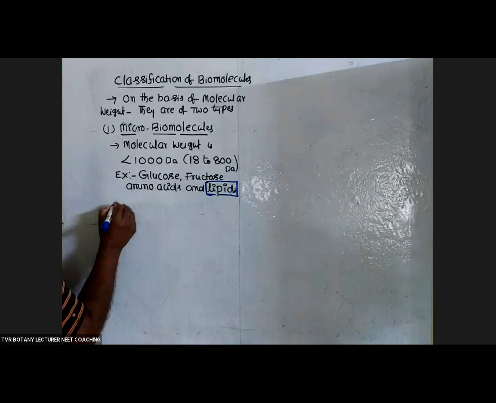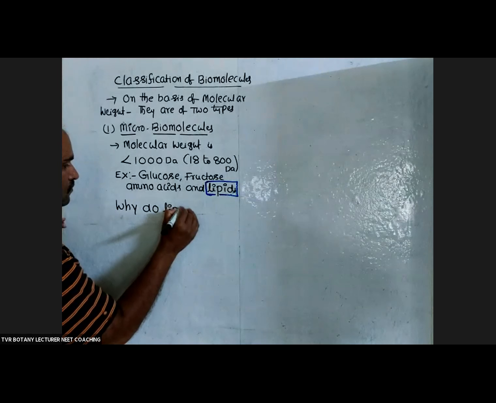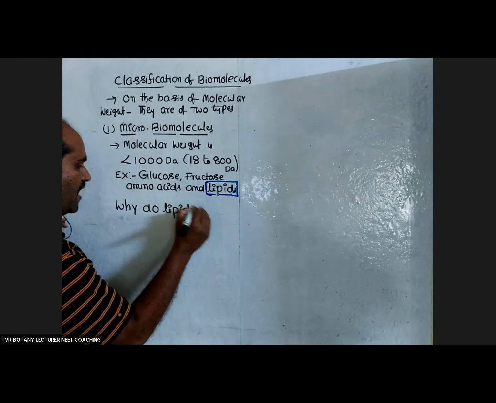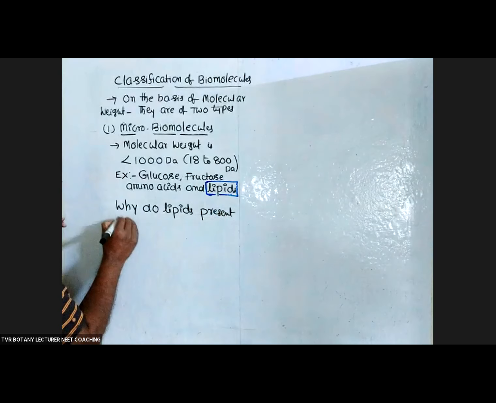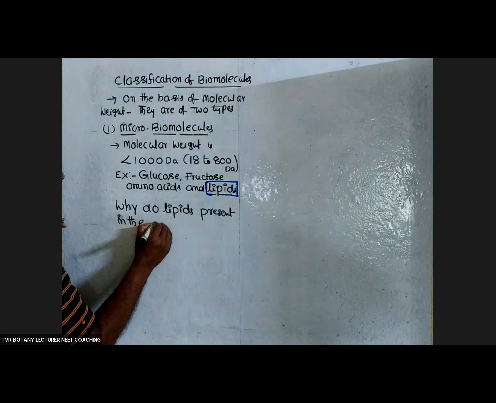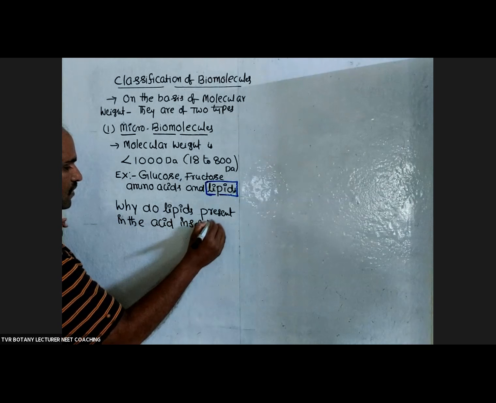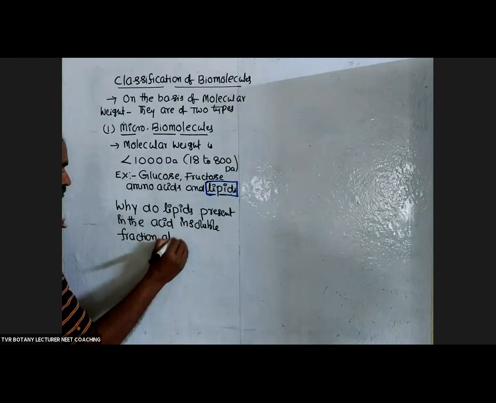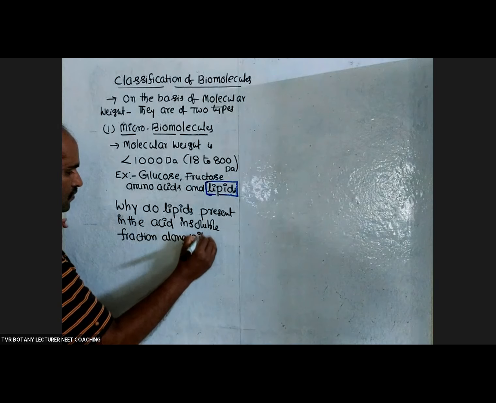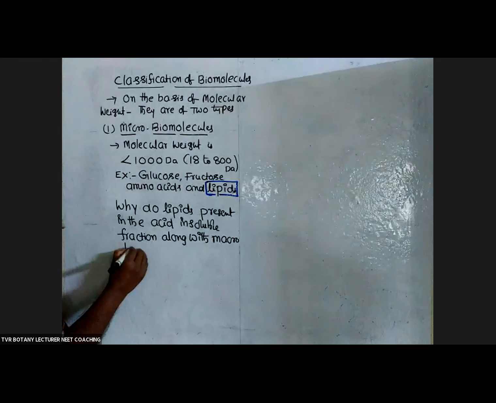So the question is: why do lipids accumulate, why are lipids present in the acid insoluble fraction along with macrobiomolecules?